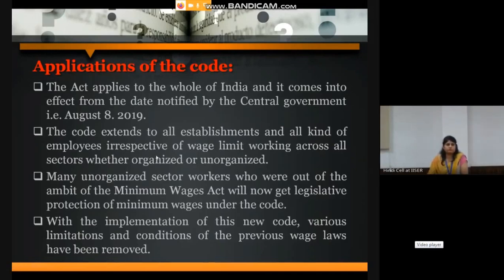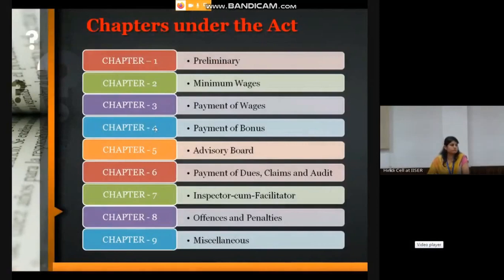So whole India means including Jammu and Kashmir. Yes. Earlier, there was always an exception for Jammu and Kashmir. Now the Indian laws are commonly applicable to the whole of Indian geography, for the first time. So here are the details of the chapters under this act.